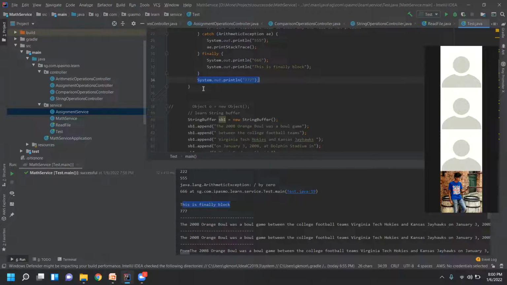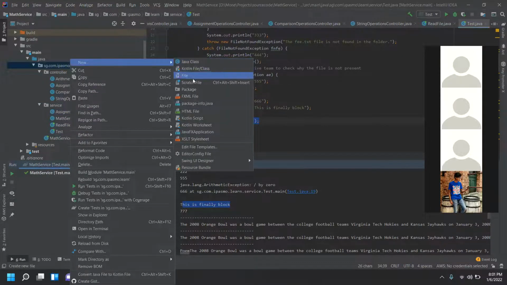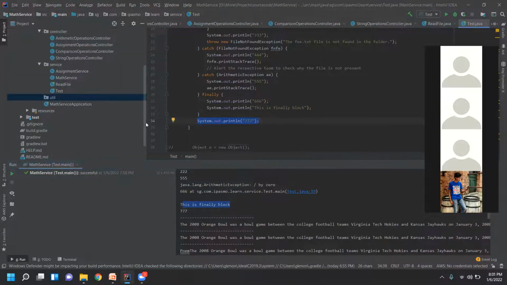One more additional item. Being a good programmer, what we do is use a common function. I want to write a switch statement in a common function. I don't have a package here, so I'm going to create a package first. The package name will be util package. Util is the package which contains all the common utility functions. I'll create the package, enter. Now the util package is ready.